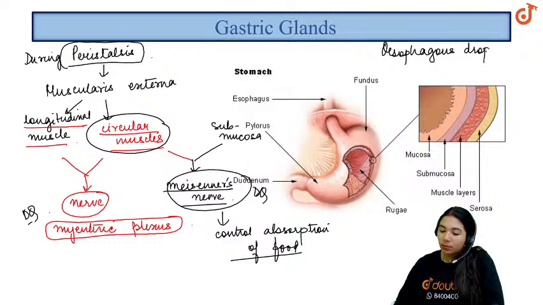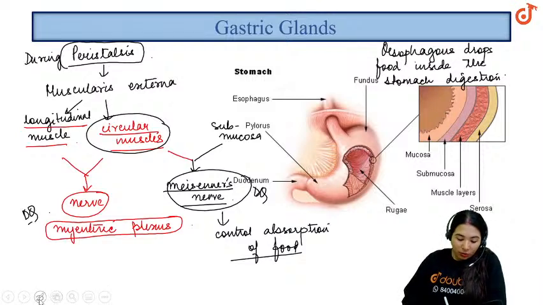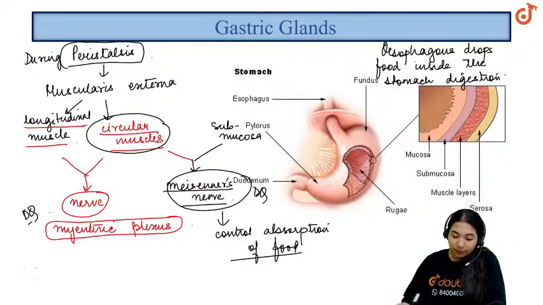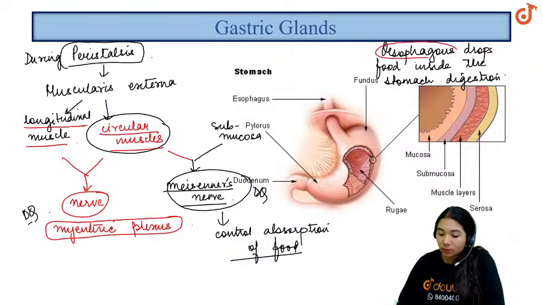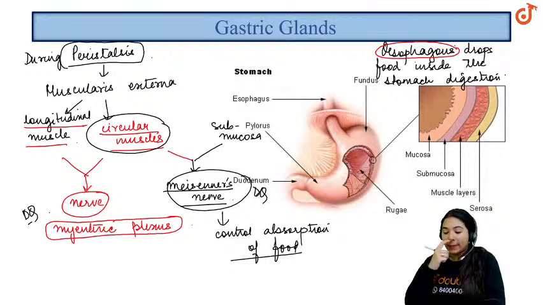drops food inside the stomach for digestion. Right? Now, esophagus के पास क्या है?